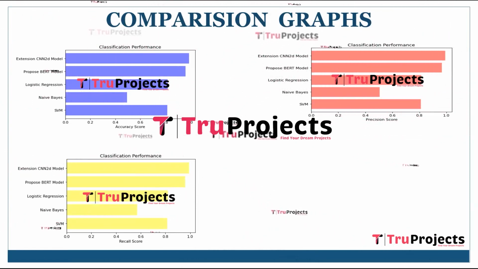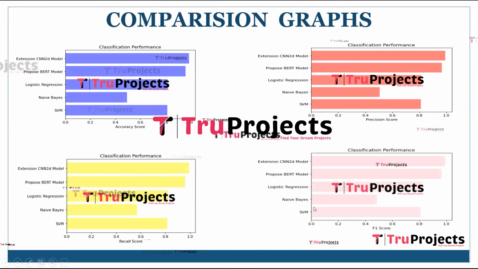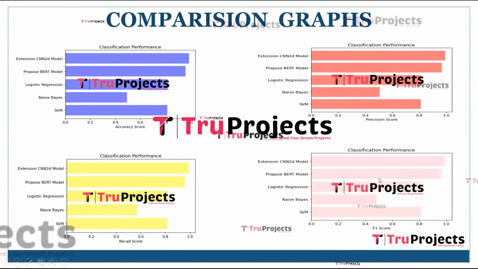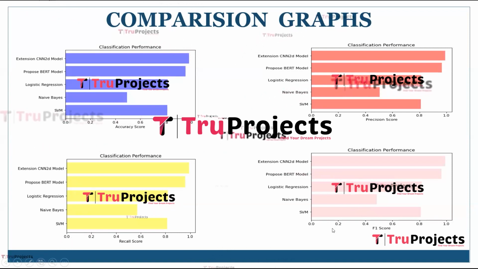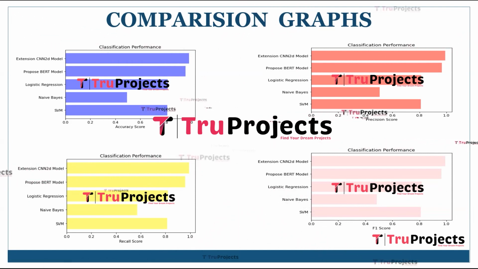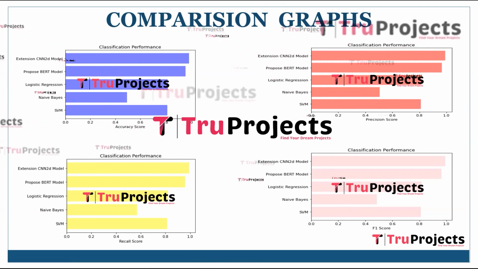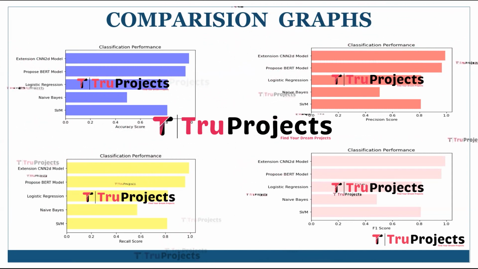And here we have F1 score comparison graph where x-axis represents F1 score of each algorithm and y-axis represents algorithm names. The F1 score is the harmonic mean of precision and recall, offering a balanced measure that considers both false positives and false negatives, making it suitable for imbalanced datasets.